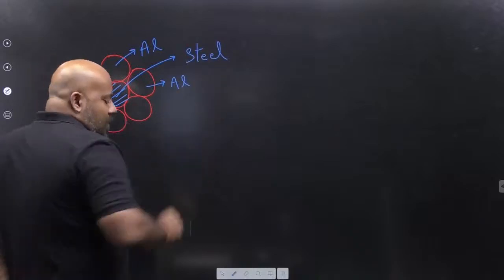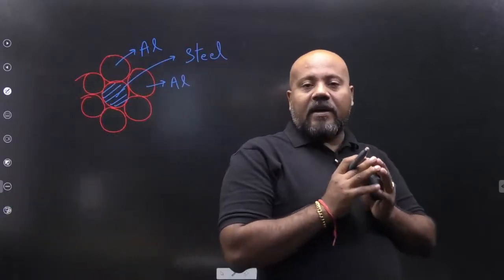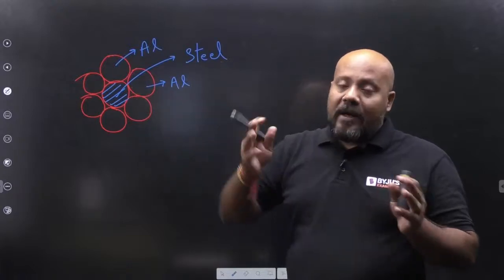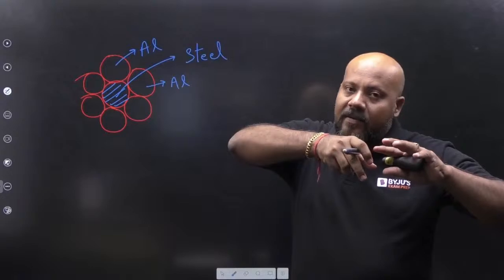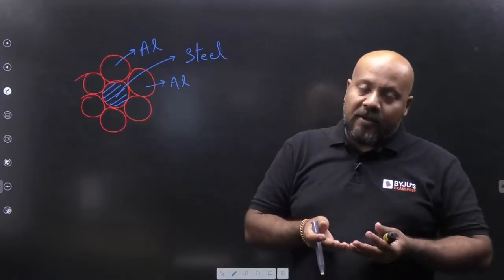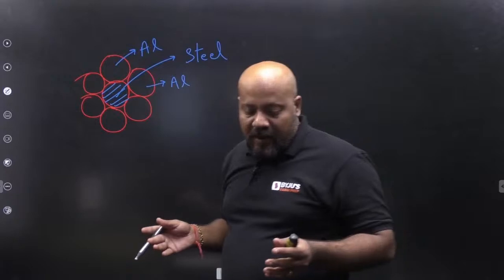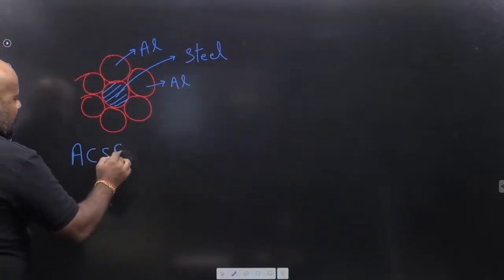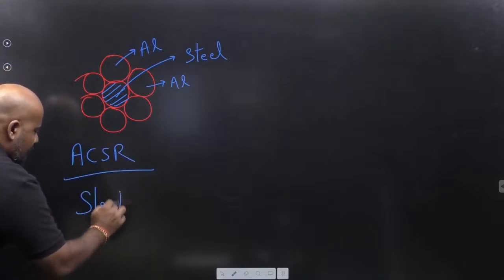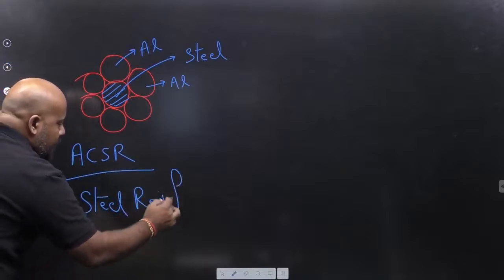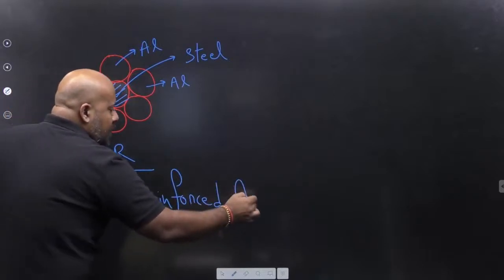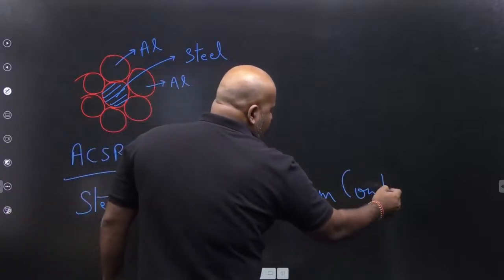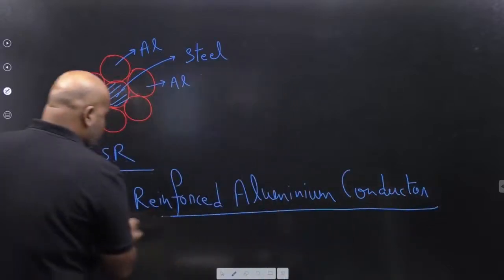Why, sir? Because of the skin effect, still no significant current is flowing in the core strand. So if no current is flowing, why not replace it with a material which has more mechanical strength, so that the overall mechanical strength of the conductor can be increased? Yes, such a conductor we are defining as ACSR conductor, that is steel reinforced aluminium conductor. Is it clear?